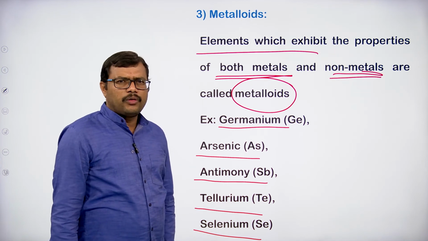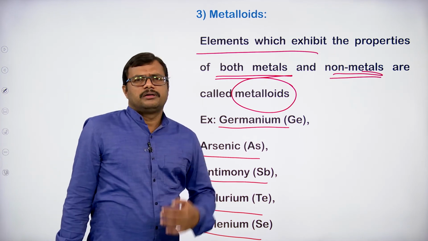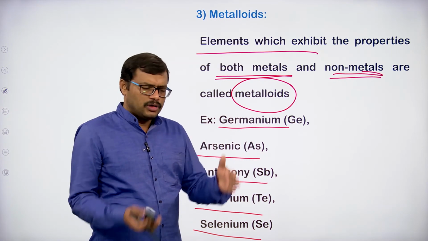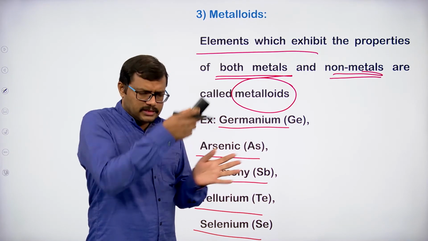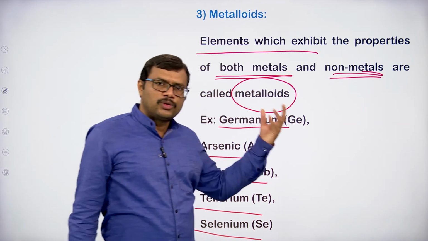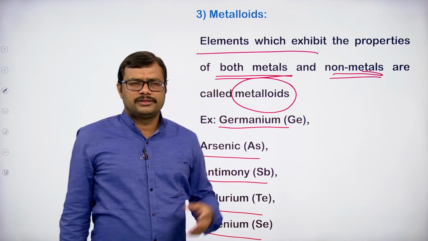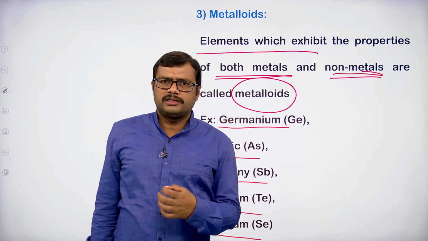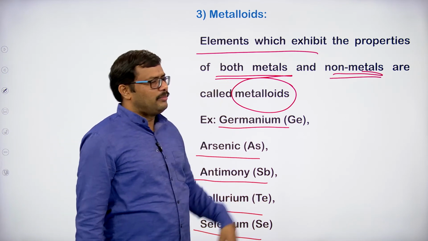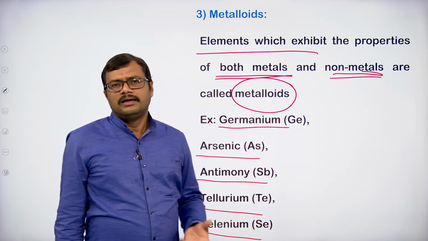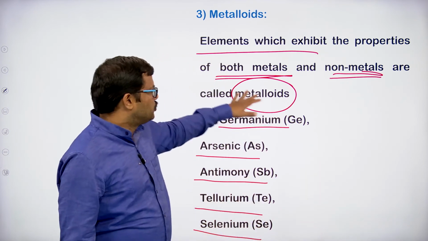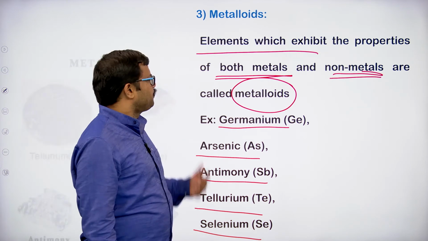These are going to form a bridge between metals and non-metals. Therefore, they are going to show the properties of both metals as well as non-metals. Metal properties are observed in these elements, and non-metal properties are also observed in these elements. So these are the elements having metal property as well as non-metal property, and we call them metalloids.